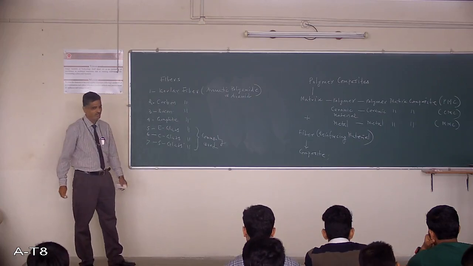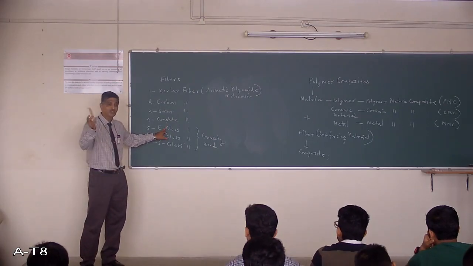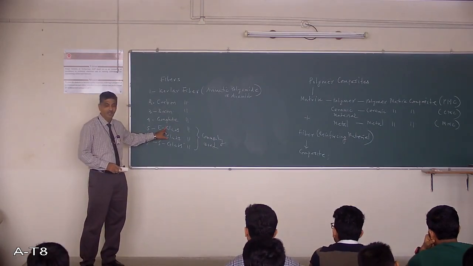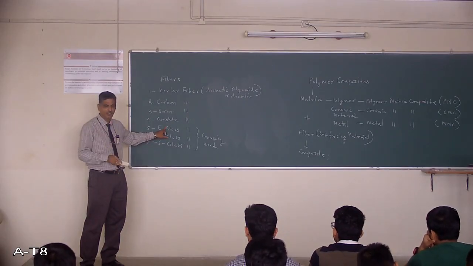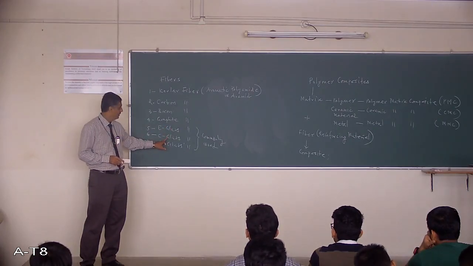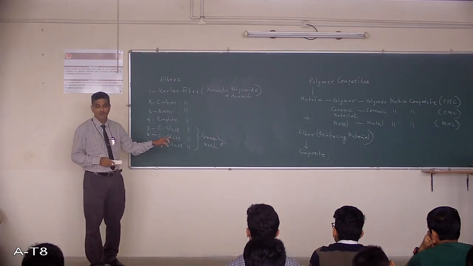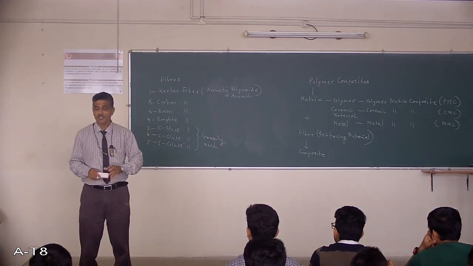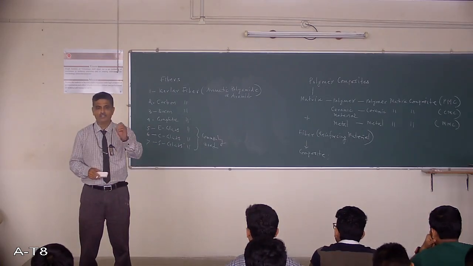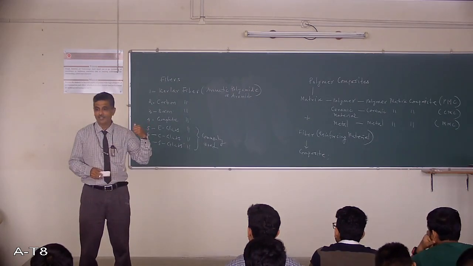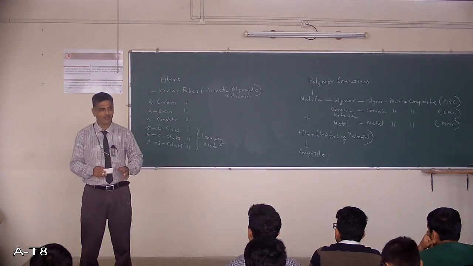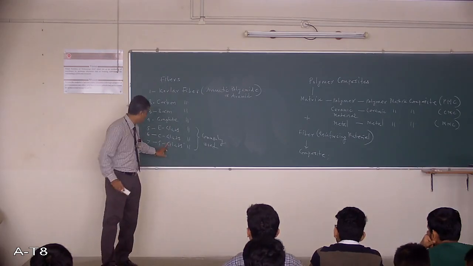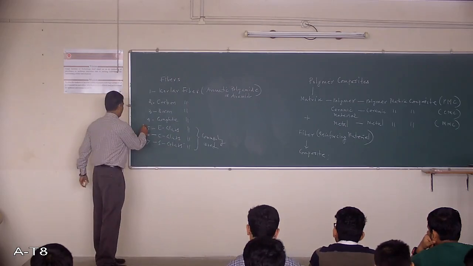Now E-glass stands for what? It is a glass fiber, electrical resistance glass used as a fiber, so it is called electrical glass, E-glass. C-glass means a glass fiber which is resistant to chemicals, chemical resistance glass fiber, so we call it C-glass. The other one is S-glass, high strength glass fiber. All are glass fiber only.